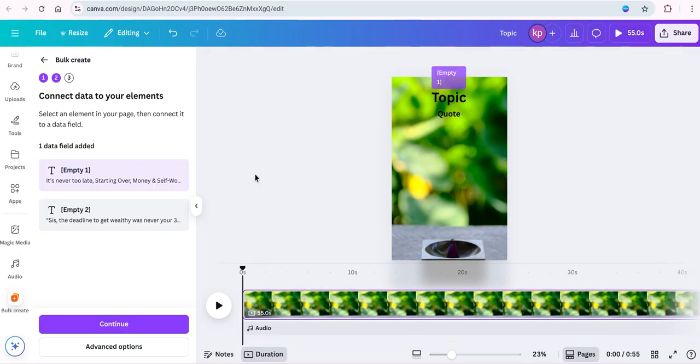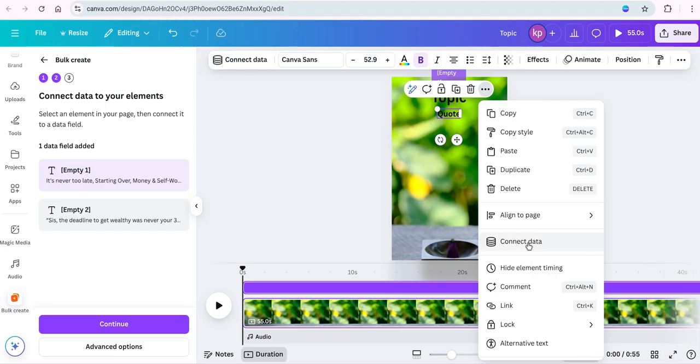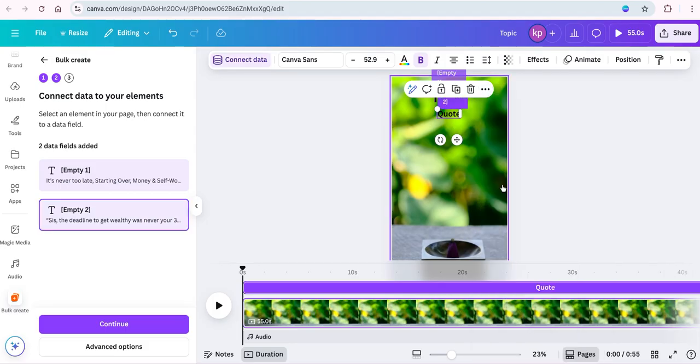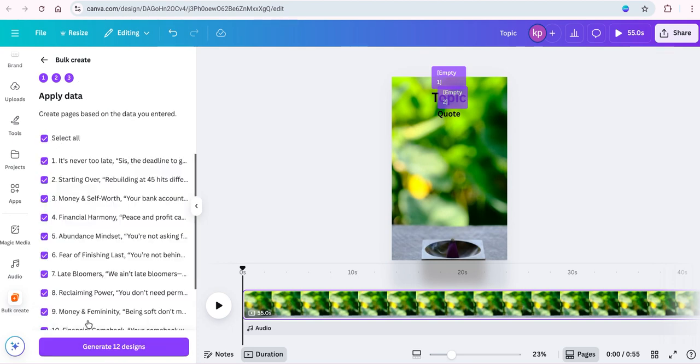Next, we're going to go to the quote text box, and we're going to click the ellipsis and say connect data. Which data do you want to connect? We want to connect number 2 for the second text box, and there we have it. Now we're going to come back over here to your left, click continue for your bulk creation to begin, and there you have it. You have generated 12 videos.